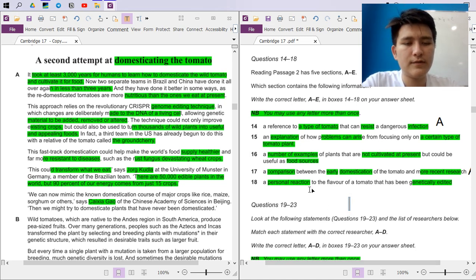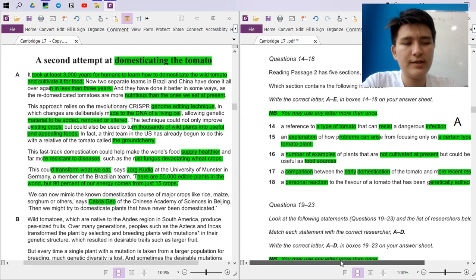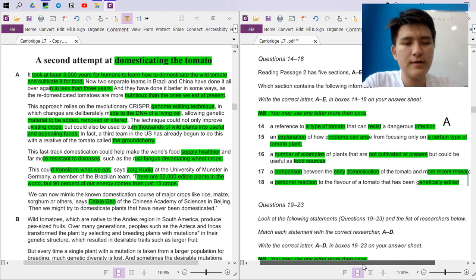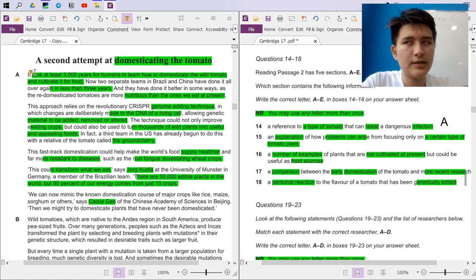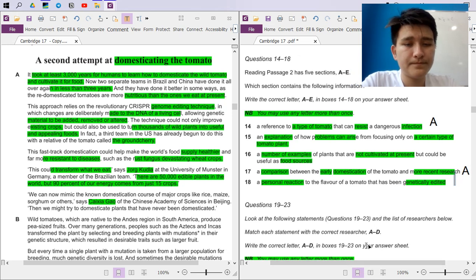By the way, if we stick to this, A, then the explanation is that there is definitely a connection and comparison between the two: early domestication and more recent research, right? Now Brazil, China, the US, these are recent research, and this particular sentence, the first one, has something to do with early domestication.